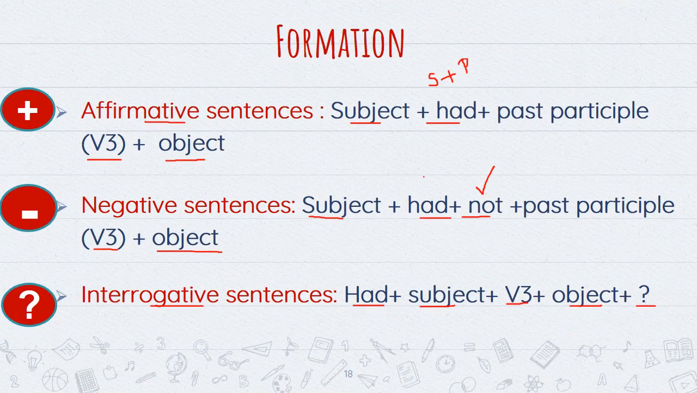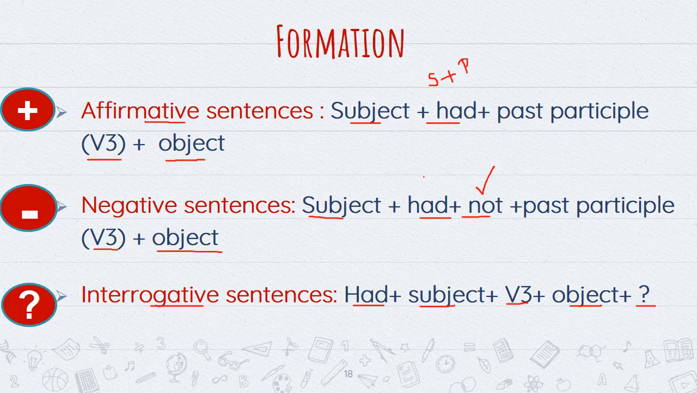Now, I'll begin with the formation. As I told you earlier, we always use the third form of the verb in perfect tense, whether it is present, past or future perfect tense. But in present perfect tense we use has or have, in past perfect tense we use had, and in future perfect tense we use will or shall plus have. Here this is past perfect tense, so we are going to use had plus third form of the verb.